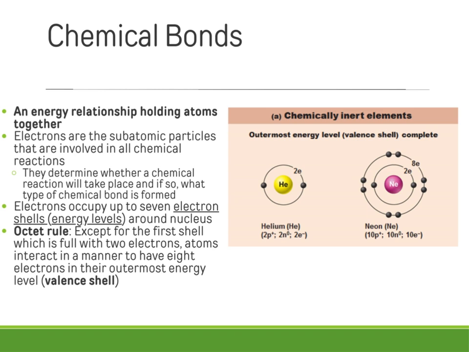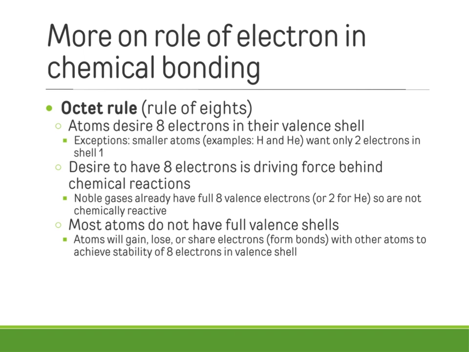they have. So the ones really far from the nucleus in the outermost shell, called the valence shell, they have the most energy, and it's those electrons that participate in chemical bonds. There's this idea called the octet rule, where except for the first shell, which is full with 2 electrons, atoms interact in a manner in order to seek having 8 electrons in that outermost orbital or energy level. So it's all about the electrons and them desiring 8 electrons in their valence shell.